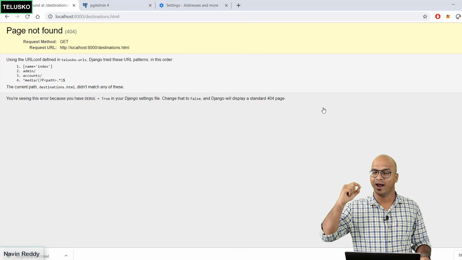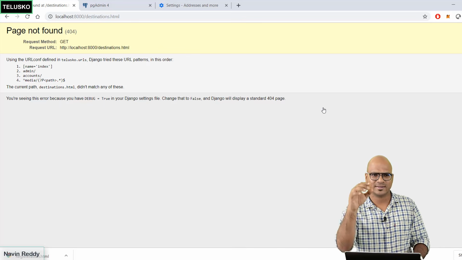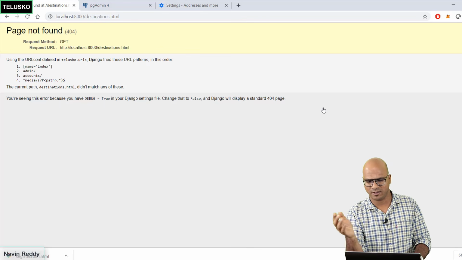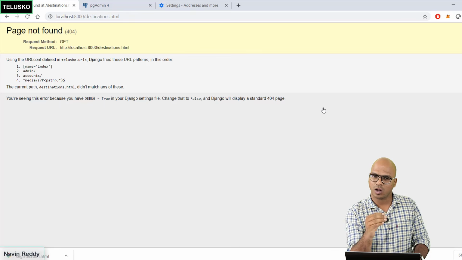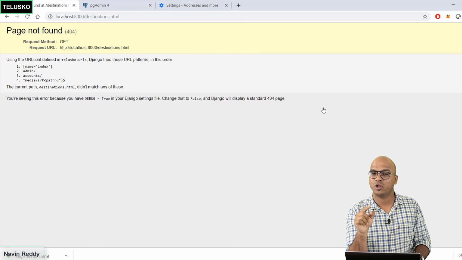And that is something I want you to complete. I know we have not done that and we will not be doing that. That's my plan. But what you can do is create a page for Pune, in fact for all the cities. Call the specific page based on what request you are sending, and then before showing that page, you have to check if the user is logged in or not. If the user is logged in, you have to show that page, otherwise you have to show the login page.